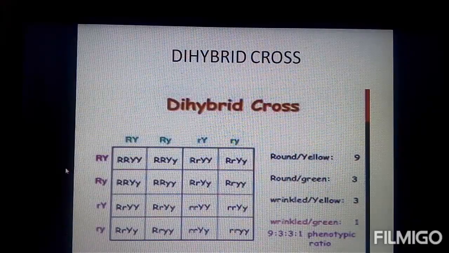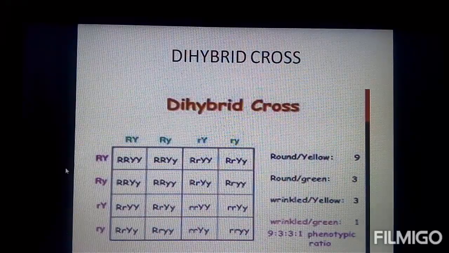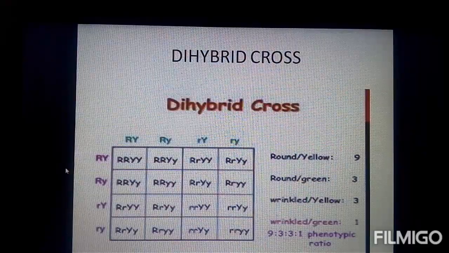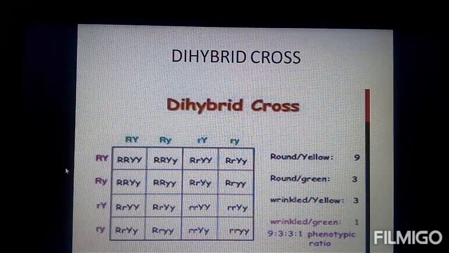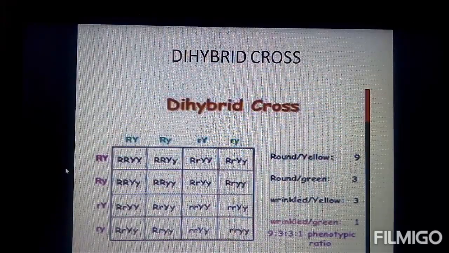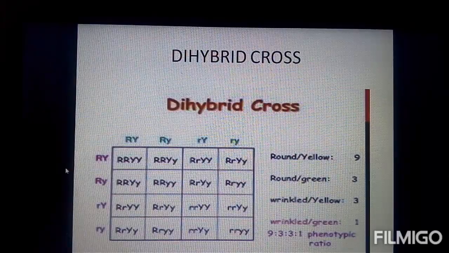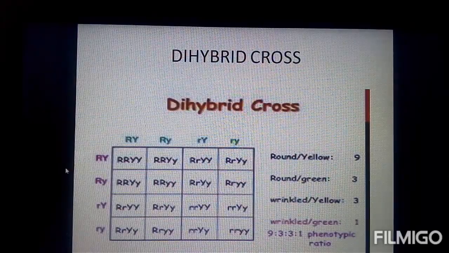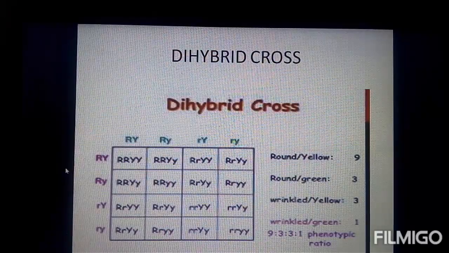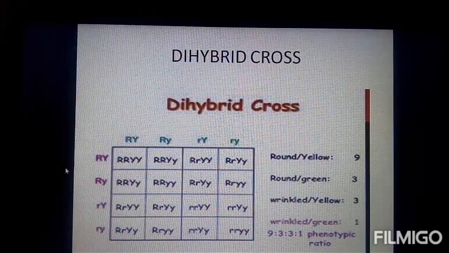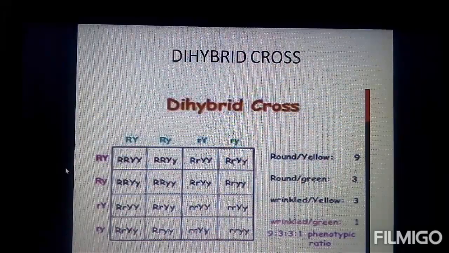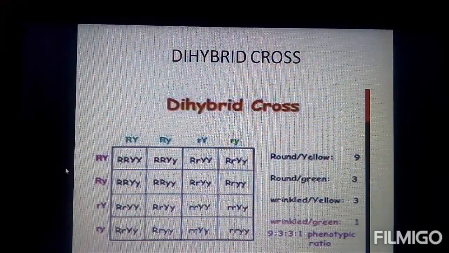Now let's look at the Punnett square for clarity about the ratio. The gametes formed are capital R capital Y, capital R small y, small r capital Y, and small r small y. We have to do the cross between these gametes. So finally the ratio of the progeny will be 9:3:3:1. Here we found new combinations formed. We can observe more of round and yellow, they are 9. Round and green, they are 3. Wrinkled and yellow, they are also 3. Whereas the last one, wrinkled and green, is 1 in ratio.